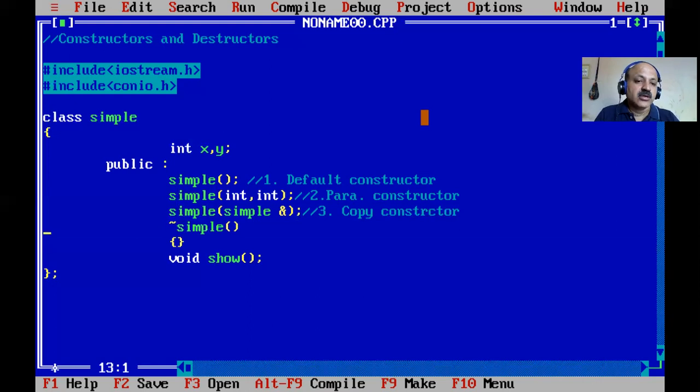So there is only one destructor that destroys, and in reverse order, like with inheritance, whenever objects are created, they are destroyed in reverse sequence, and the destructor does the memory deallocation. We can see destructors at a deeper level in my upcoming video lecture, but here I cover just the simple concept.